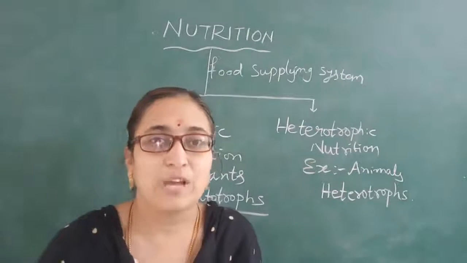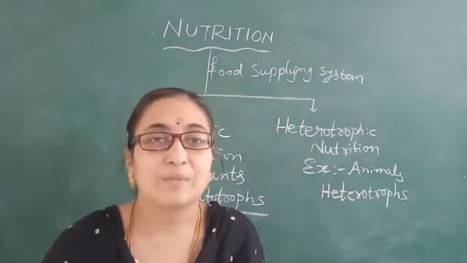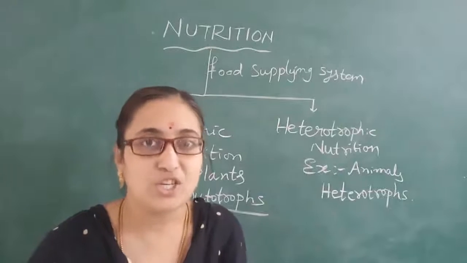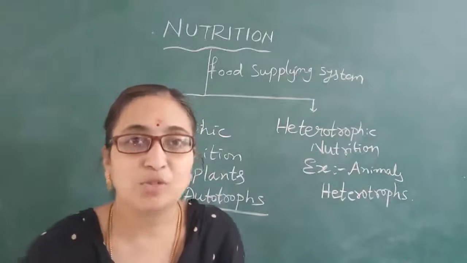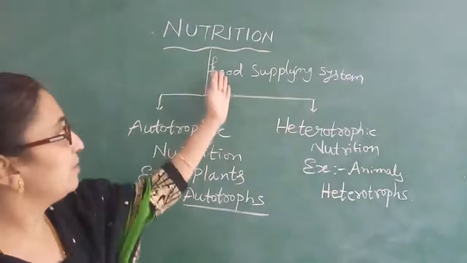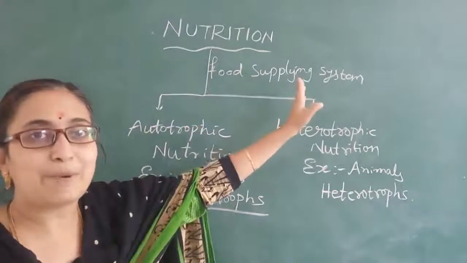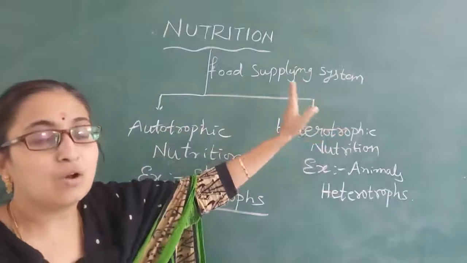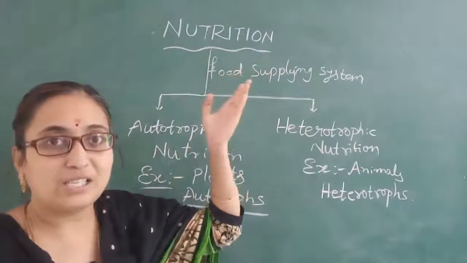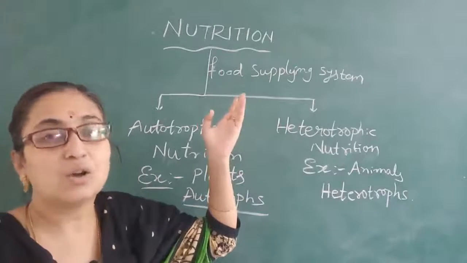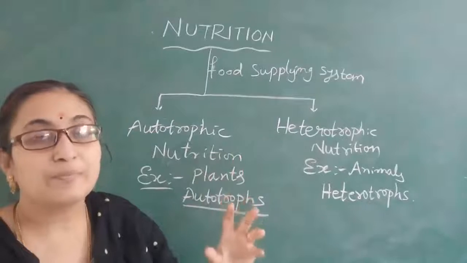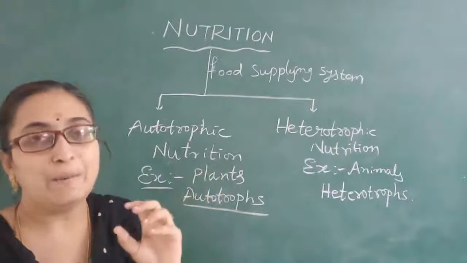Before entering into the syllabus, first of all we will come to know what nutrition is and how many types of nutrition there are. Nutrition is a food supplying system. Nutrients are carbohydrates, proteins, minerals, vitamins, fats, all of which are stored in the plants.